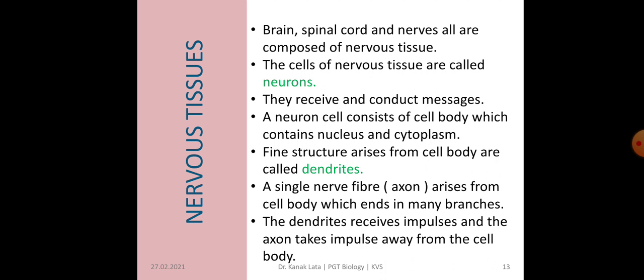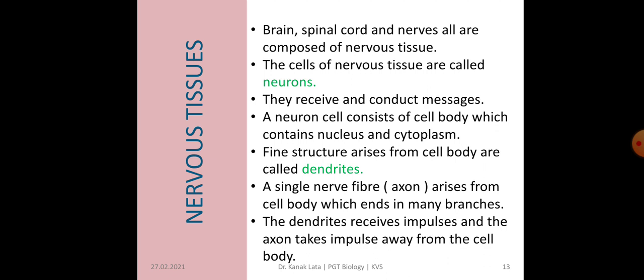When we consider the structure of the neuron cell, it consists of a cell body that is called cyton, and this cell body contains cytoplasm and nucleus. Some fine structures arise from the cell body, and these fine structures are called dendrites. A single nerve fiber called the axon arises from the cell body, and that ends into many branches, which are called axon terminals or terminal buttons, etc.